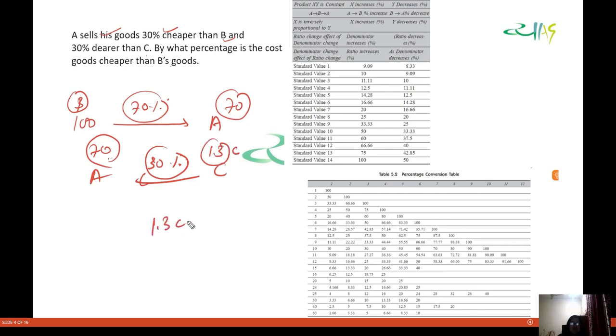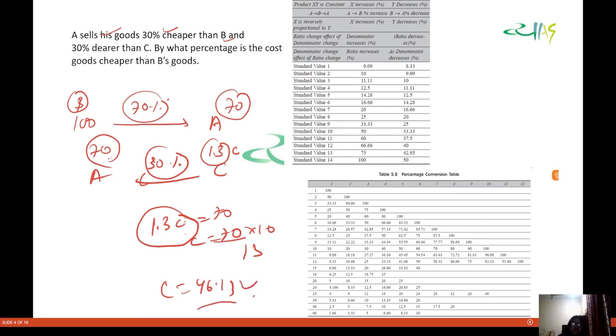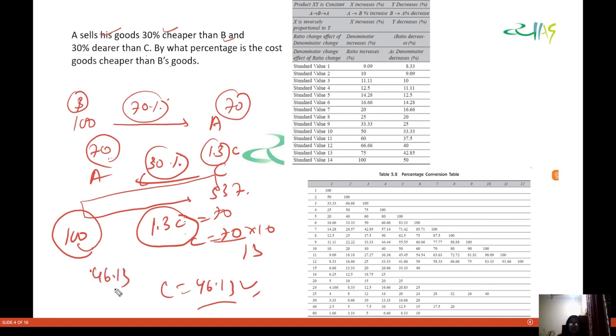So you will write what? 1.3 C. Okay, 1.3 C is equal to 70. That means 70 is equal to 10 by 13. So this gives you 46 point something. And when this gives you that, that is the percentage, because B is 100. This is 53 point something and you have to calculate the percentage. So change upon initial, that will be your percentage change.